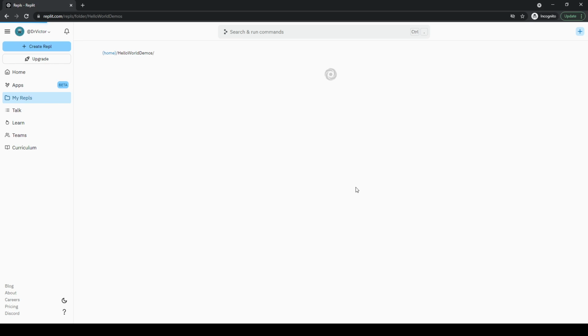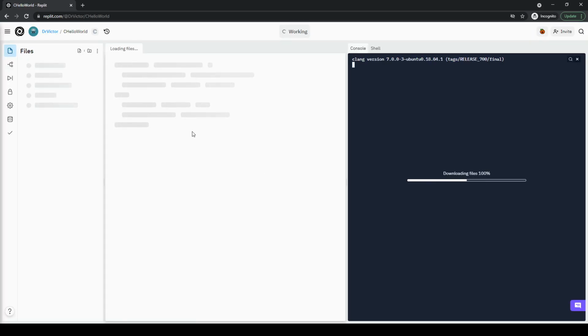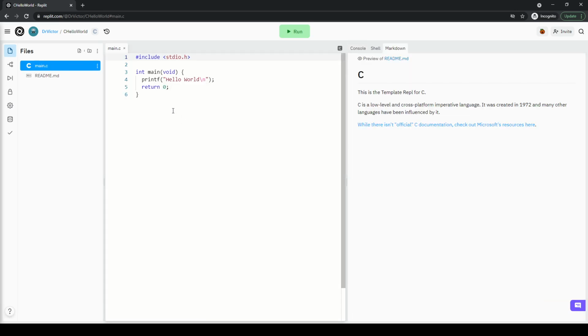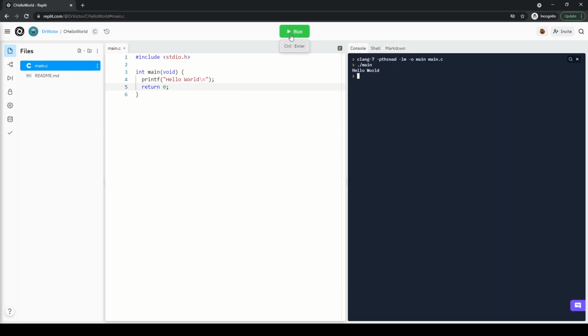So I create this. You can see that the syntax over here is going to be quite different than what you have just seen in Python. So you have this directive to include what we call a standard IO library. You have a function called main, and then inside you print the same thing. Now you can see that the spelling of the print things to the screen is already different than in Python. So if I click run, you can see that immediately I see the words hello world.